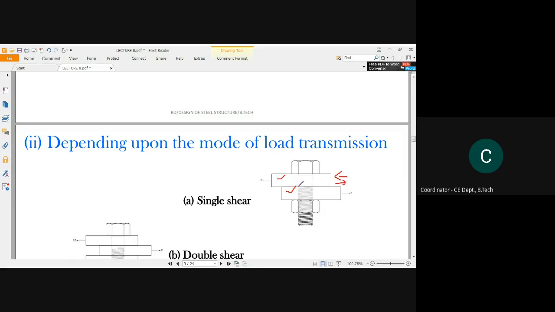So at this part of the bolt, the shear transmission will occur. See, only one shear activity will be faced by this bolt. So this bolt may fail due to a single shear, meaning this bolt may rupture in this way.